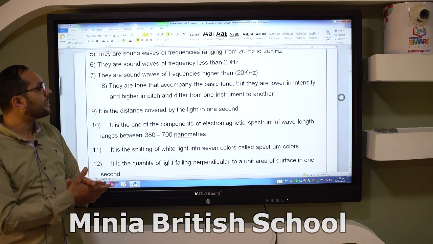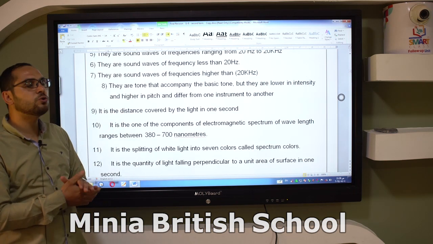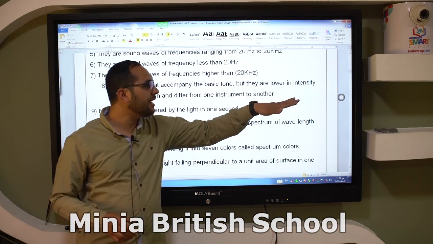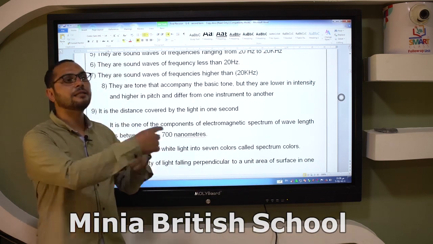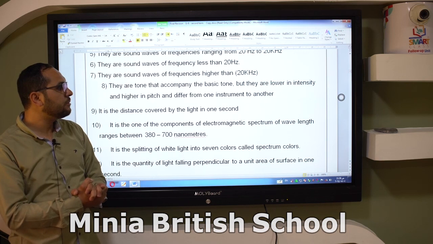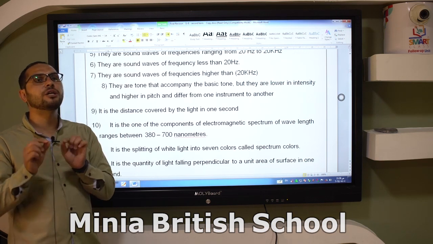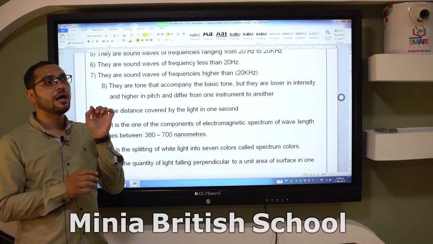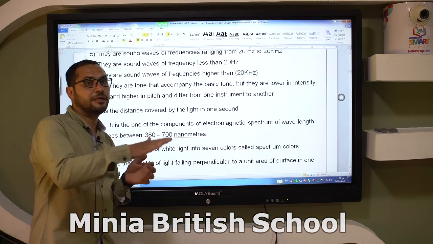They are tones that accompany the basic tone or fundamental tone, but they are lower in intensity and higher in pitch and differ from one instrument to another. This is the meaning of harmonic tone. You must know the harmonic tone: higher in pitch but lower in intensity.